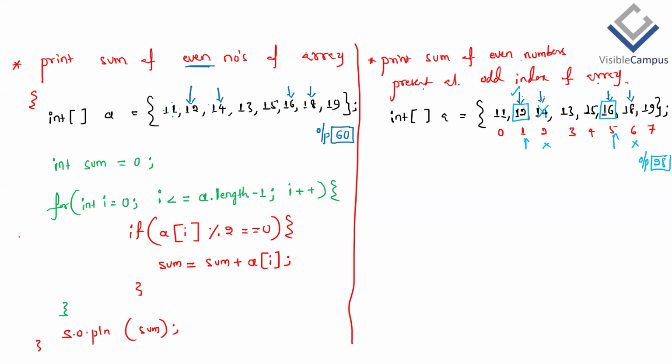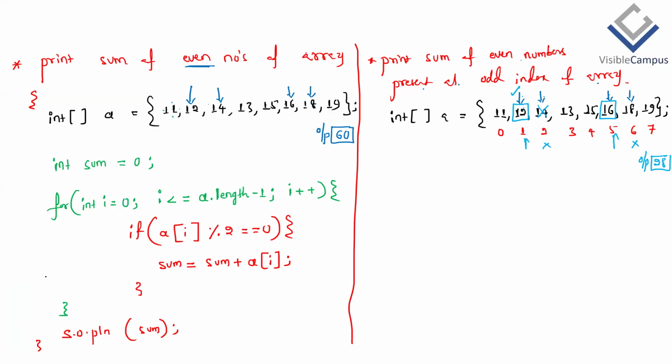Sir, how would the JVM consider i as only the index of the array elements?